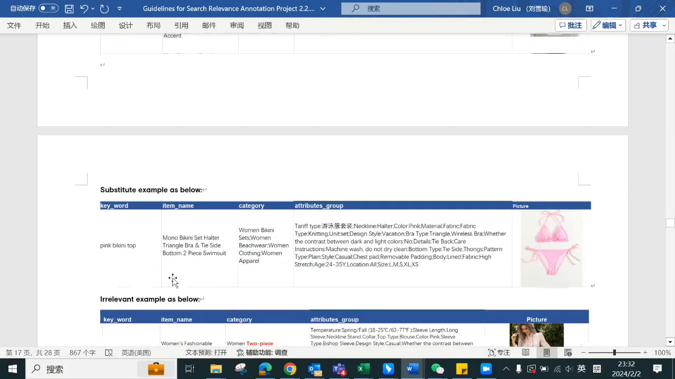Also, the search item is pink bikini top. So the keyword is top here, right? So you need to pay attention to our product, and our product here got the keyword set. So top and set, they don't match, because the search item here just wants a top, but the product here gives us a set. So under this circumstance, we mark the relationship as substitute. Okay, so this is the set and single item issue. Make sure the search item and the product match. Make sure these two columns match.